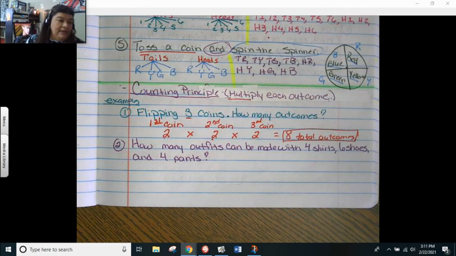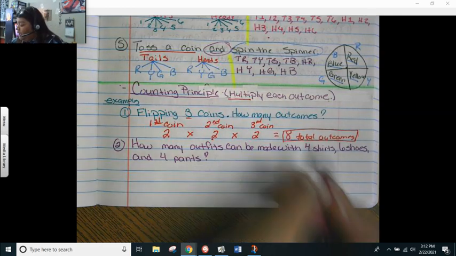All right. Let's go ahead and press pause for number 2 and press play when you're ready. All right, so this one, how many outfits can be made with 4 shirts, 6 shoes, and 4 pants? So if I did this as a tree diagram, I would have the tree trunks would be my 4 shirts, 4 different color shirts, and the branches would be 6 different shoes, and then I would have more branches of 4. But here they just want to know how many outfits can she come up with, okay?